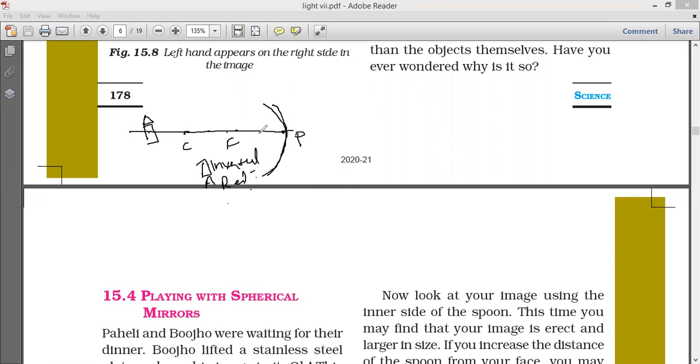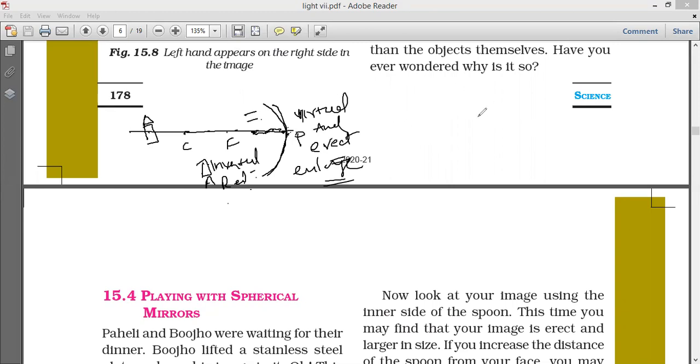If you come very near to this point, the image is virtual and erect, and enlarged. This is concave, right?